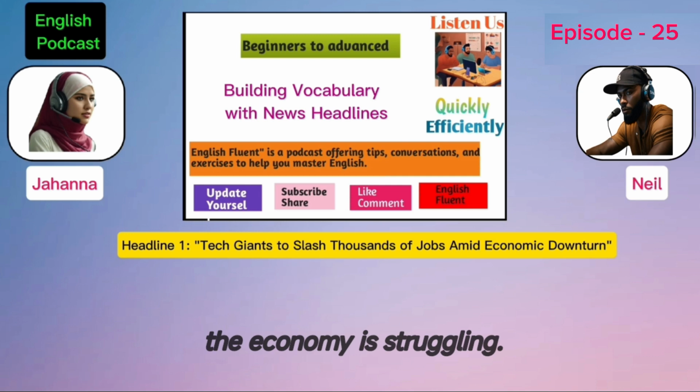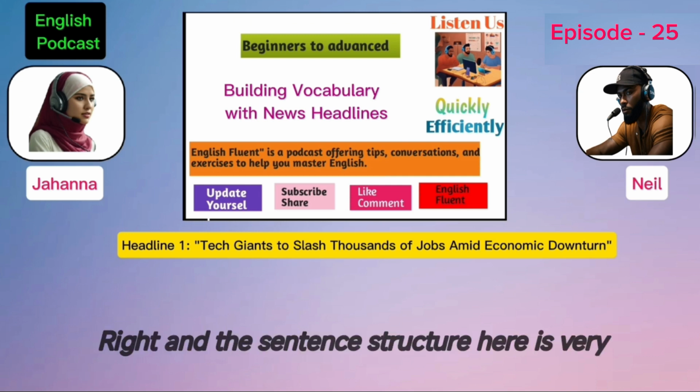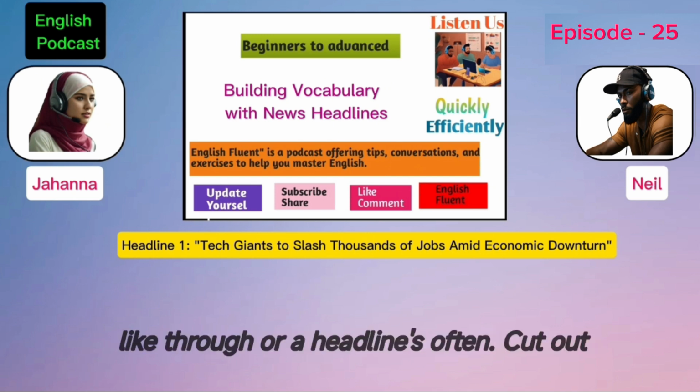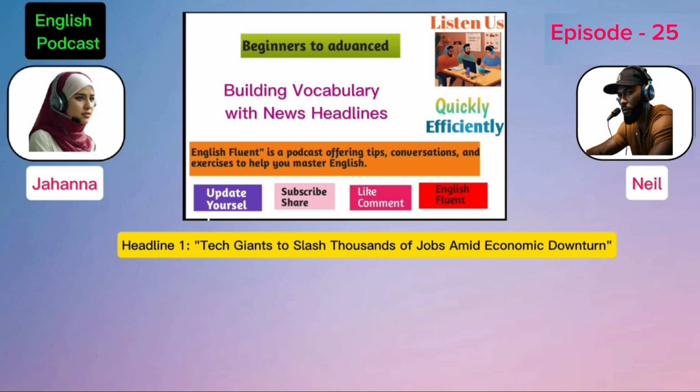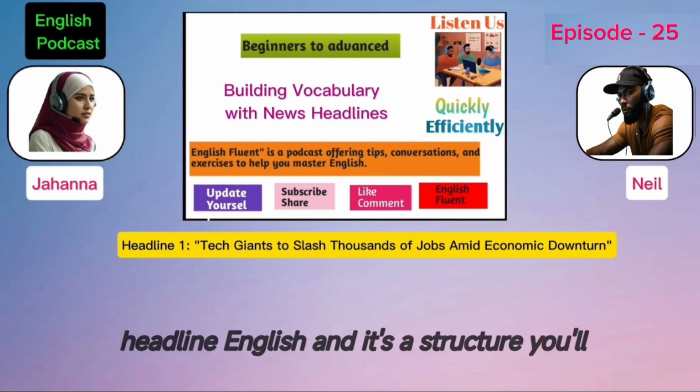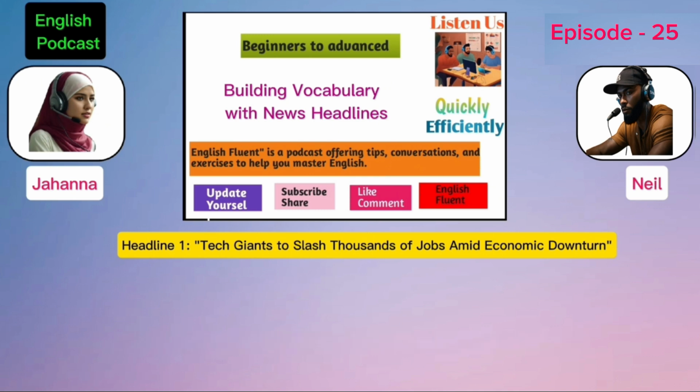Right, and the sentence structure here is very concise. Notice there's no extra information, like the headlines often cut out small words to save space. This is called Headline English, and it's a structure you'll see often in newspapers.